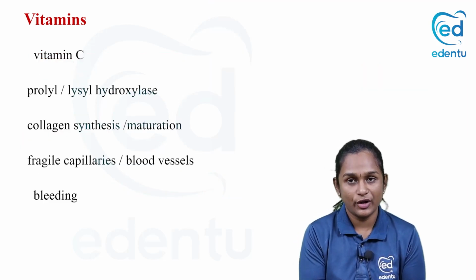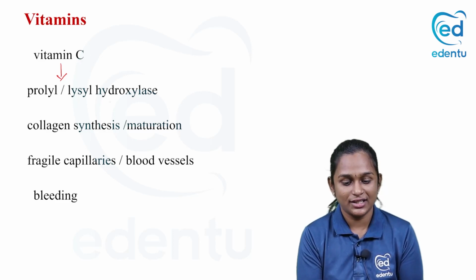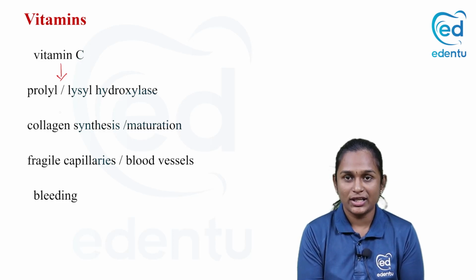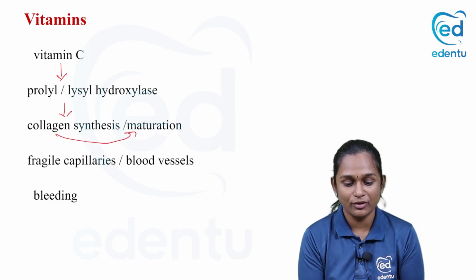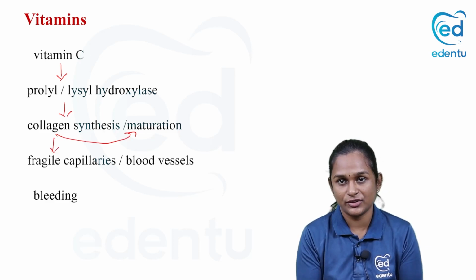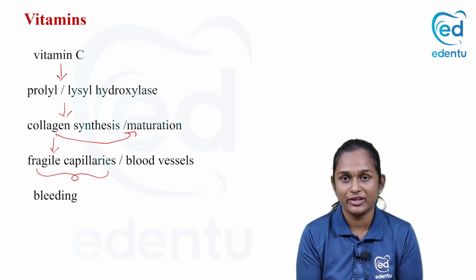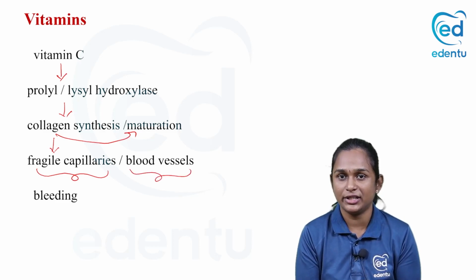We all know vitamin C is required for prolyl hydroxylase and lysyl hydroxylase activity. Only when the proline and lysine are hydroxylated does it result in the formation of mature collagen. When collagen is immature because of the deficiency of vitamin C, and we know collagen is present in all the tissues, right? The blood vessels and capillaries become very fragile, so there will be bleeding.